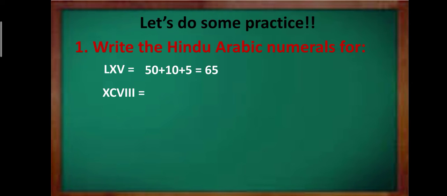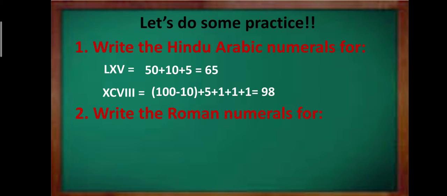Now let's discuss one more part. XCVIII. Now XC, if you consider these two, what do you get? C stands for 100 and X stands for 10. So its value will be 90. 100 minus 10, that is 90. And beyond that you have VIII means 8. So the value will be 100 minus 10, within brackets, plus 5 plus 1, 1, 1. So you get 98.